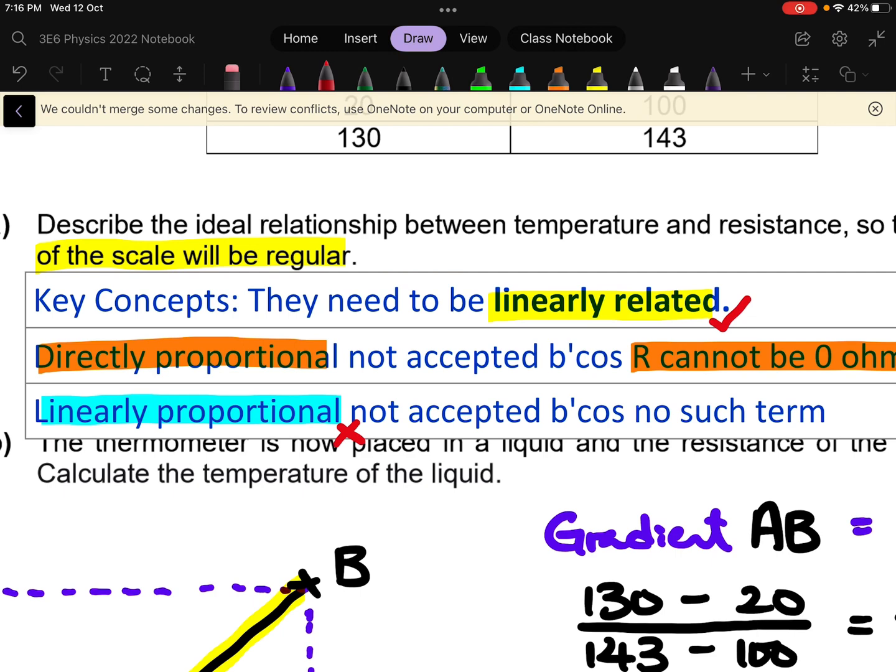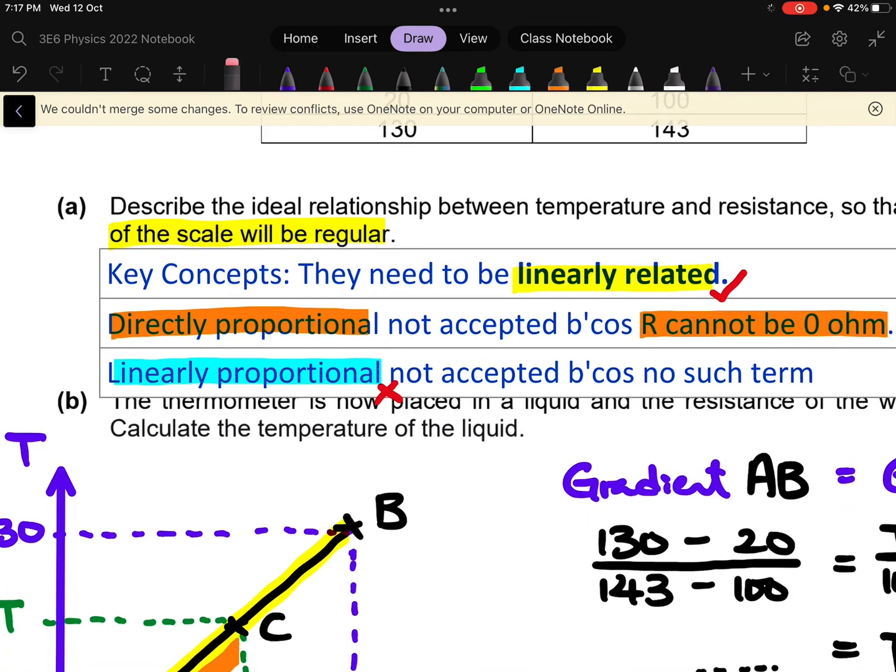and in the right context, if you use directly proportional, we know that you will be marked correct. But we are not so sure whether they will accept linearly proportional. So it is with this good intention that we want you to take up good habits. That's why we couldn't give you the credit in this end of year exam. So do not argue with your teachers. The three of us have agreed that for linearly proportional, we will not give you the mark.